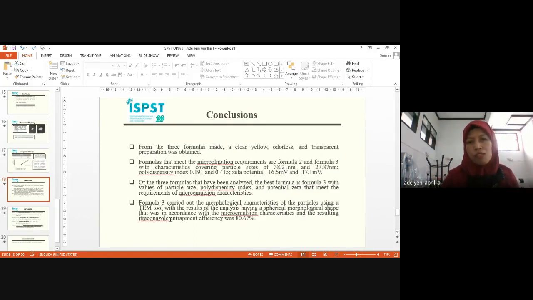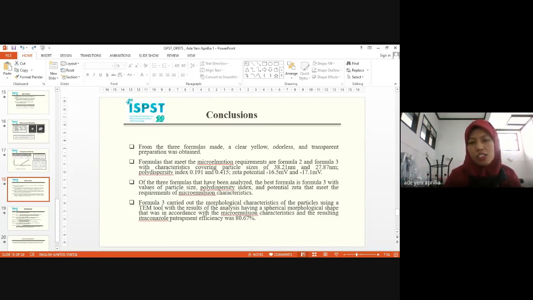Conclusion. From the three formulas, a clear, yellow, odorless, and transparent preparation was obtained. Formulas that meet microemulsion requirements are Formula 2 and Formula 3, with characteristic particle size, polydispersity, and zeta potential. Of the three formulas that have been analyzed, the best formula is Formula 3, with particle size, polydispersity index, and zeta potential that meet the requirements of microemulsion characteristics.